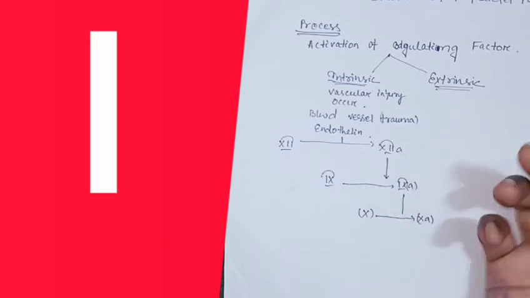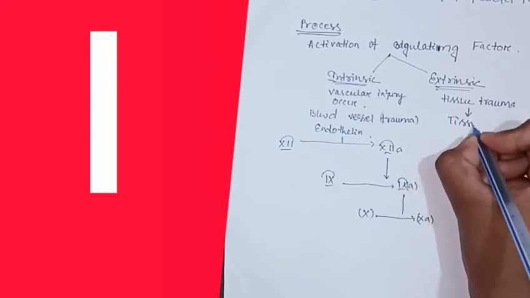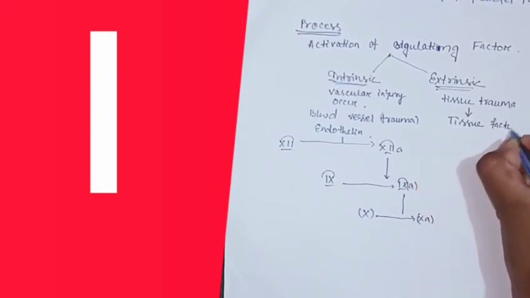So in the extrinsic pathway, what is the triggering factor, meaning the factor which initiates this pathway? The factor is tissue trauma. When the tissue is traumatized or injury occurs, a factor is released which is known as the tissue factor, otherwise factor 3.